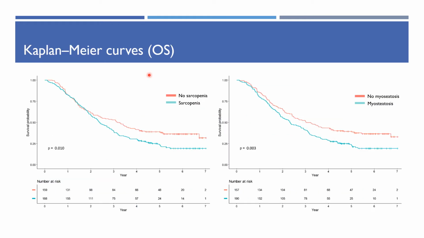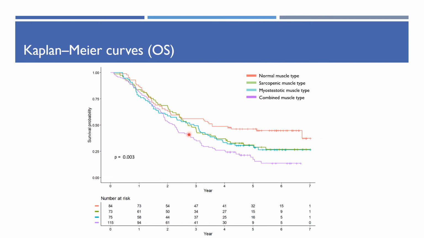This is the Kaplan-Meier curves of the overall survival, OS, according to the presence of sarcopenia and myosteatosis. The Kaplan-Meier curve showed a worse OS in the patients with sarcopenia than in those without, and also showed worse OS in patients with myosteatosis than in those without. The Kaplan-Meier curves also revealed a significant difference between the muscle types regarding OS.